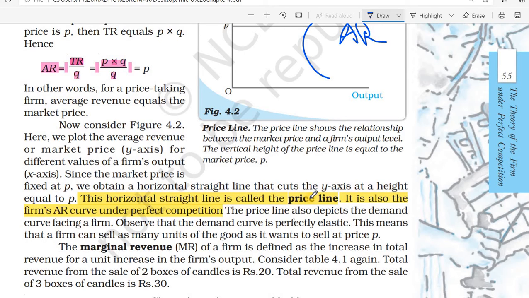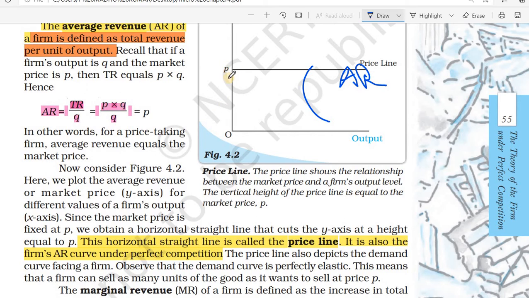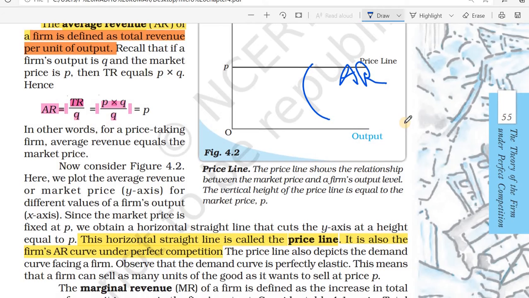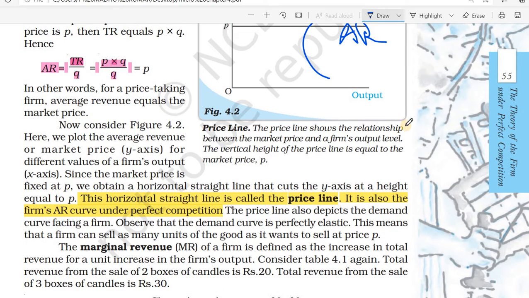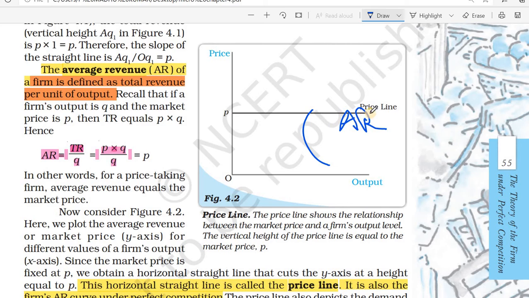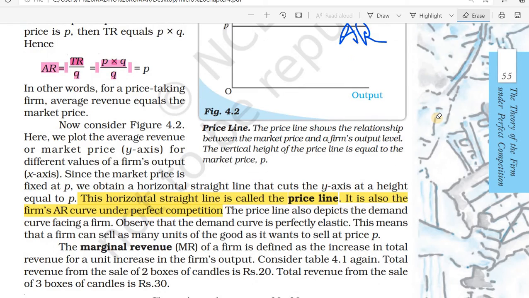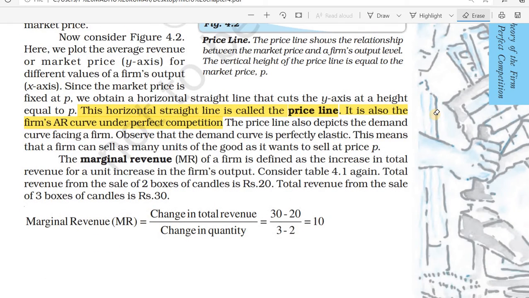Means a firm can sell as many units of the goods as it wants to sell at the price P. Here the price is P. At that price, a producer or firm can sell as many units. Okay, this is the price line. Then in perfect competition, we need to remember one thing: price line and average revenue curves are the same.